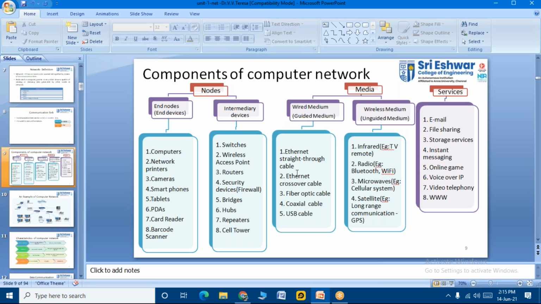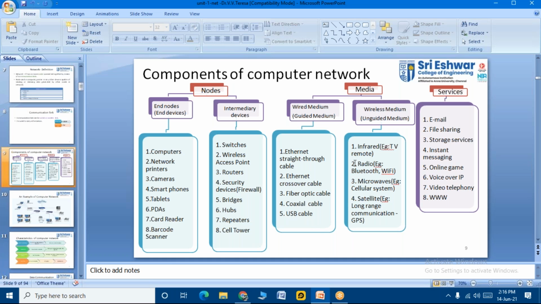If they ask something about networking and the wired medium, you can write your information point-wise, not in paragraphs. The wired medium, also called the guided medium, includes examples like Ethernet straight-through cable, Ethernet crossover cable, fiber optic cable, coaxial cable, and USB cable. All these are wired media, and these guide us in the process.